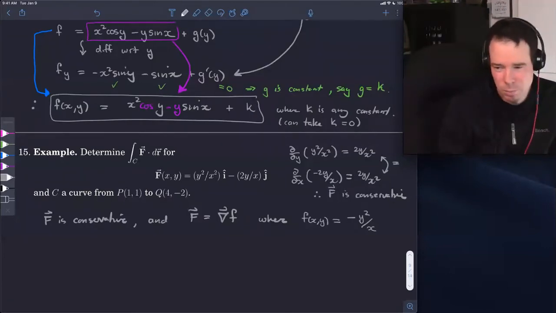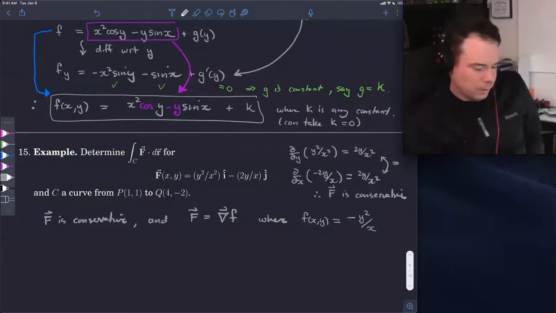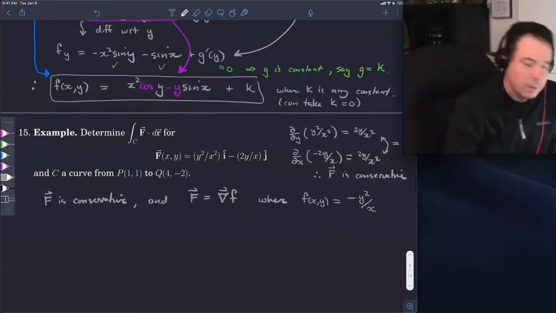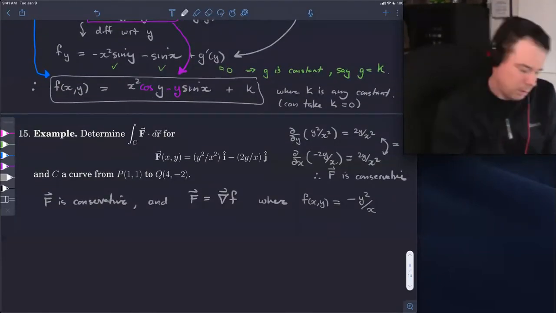That was the more straightforward one to see. When I take its x derivative, do I get what's sitting in the x component? Yep, because when I take its x derivative, that x on the bottom becomes an x squared on the bottom, and we get an extra negative sign from the power rule. And so that's our potential function. If we're lucky, we can eyeball it in some cases.